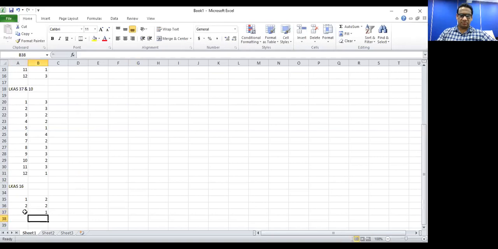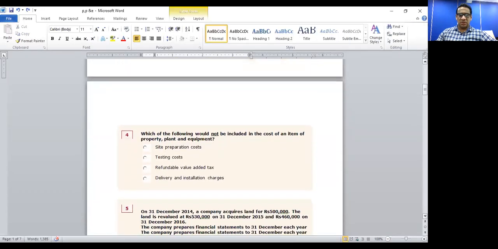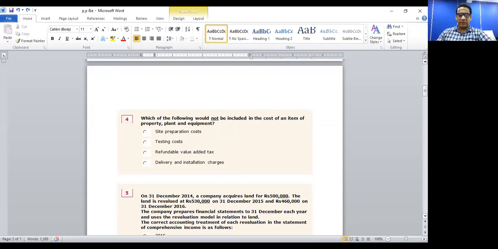Let's move into question number 4. Which of the following would not be included in the cost of an item of property, plant, and equipment? So basically, it is asking out of the list given, which would not be included. Site preparation cost, testing cost, refundable value added tax, delivery and installation charges. Of course, site preparation cost, testing cost, and delivery and installation charges we need to consider.